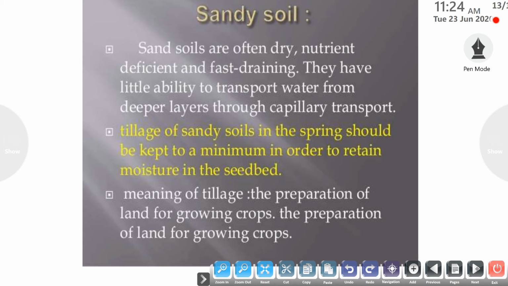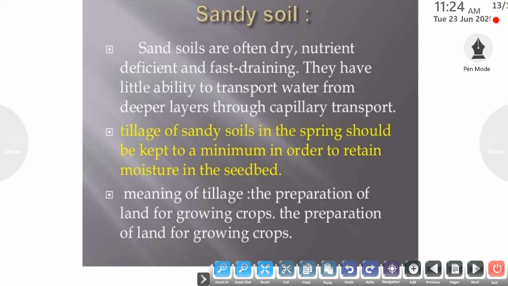Next is the type of soil. There are three types of soil, as you all know: sandy soil, clay soil and loamy soil. First we will take the sandy soil. Sandy soil is often dry in texture, nutrient deficient, there are not so many nutrients present in this soil, and it is fast draining. They cannot hold water for long.